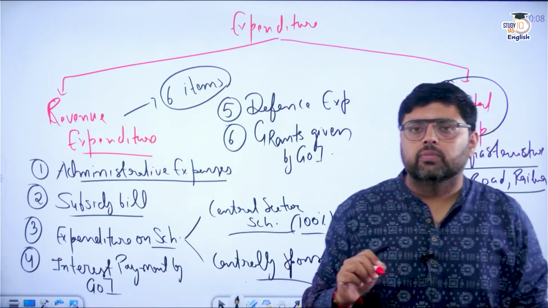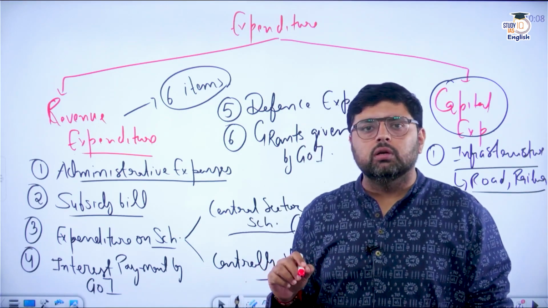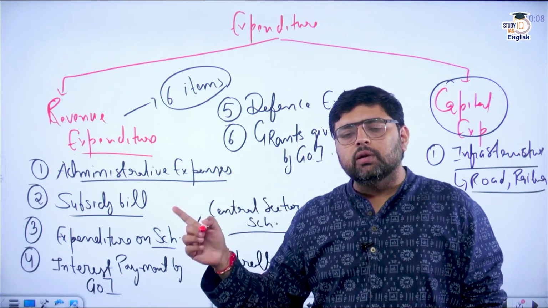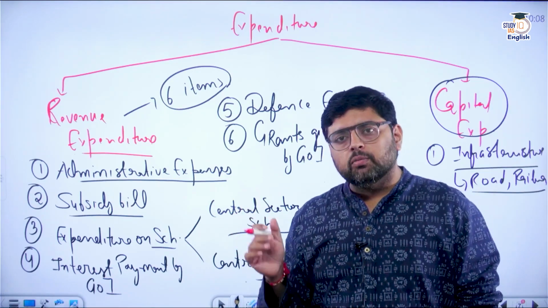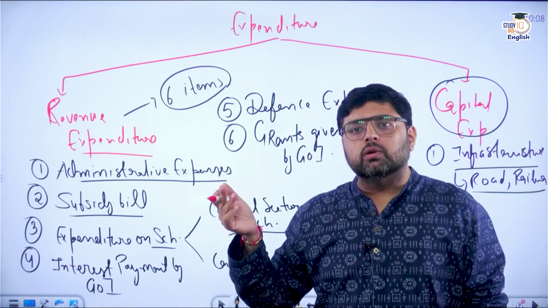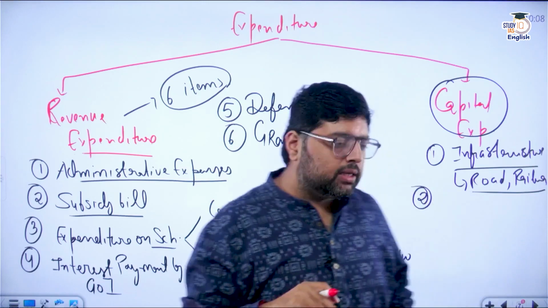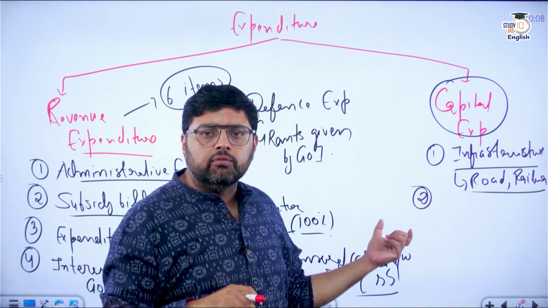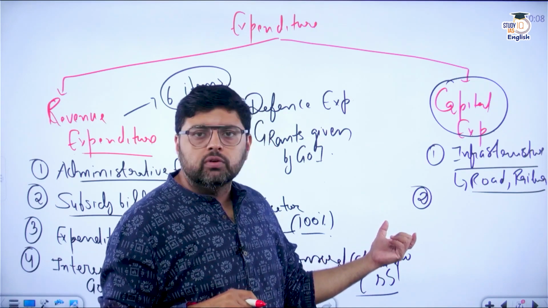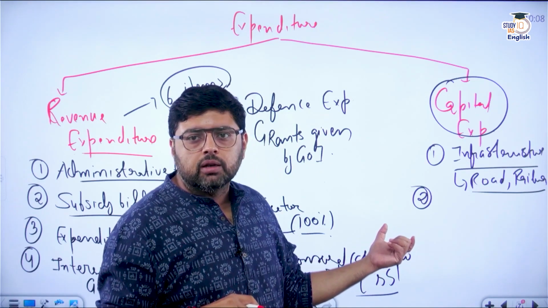you will see, or we have talked about, that government used to recover the borrowing. So they will recover the borrowing only when they have given a loan. So if suppose government has given a loan, whenever they give a loan, that will become a part of capital expenditure.